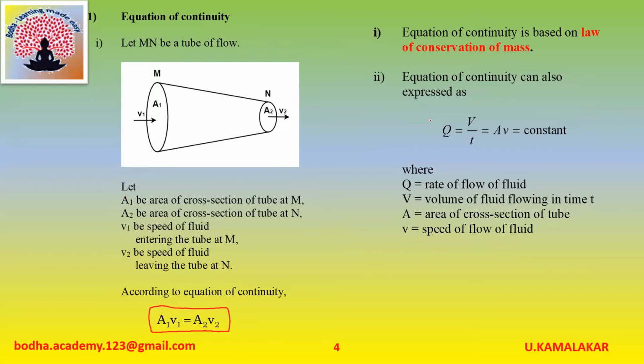Equation of continuity can also be expressed as Q is equal to V by t, that's also equal to A into small v, that's equal to constant, where Q is equal to rate of flow of fluid, capital V is equal to volume of fluid entering in time t, small v is speed of fluid.